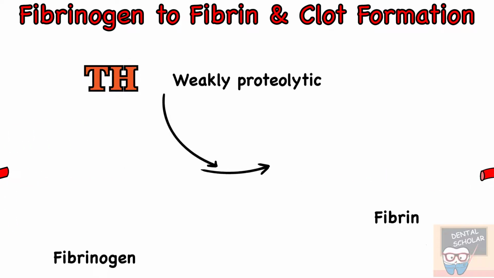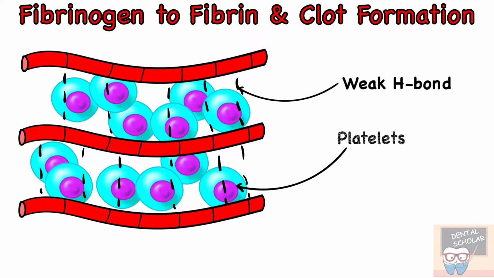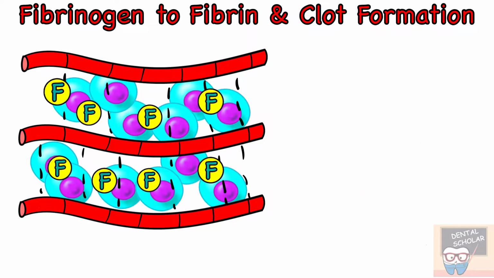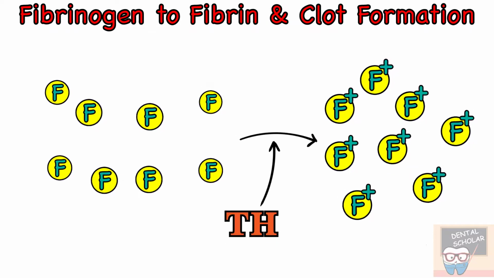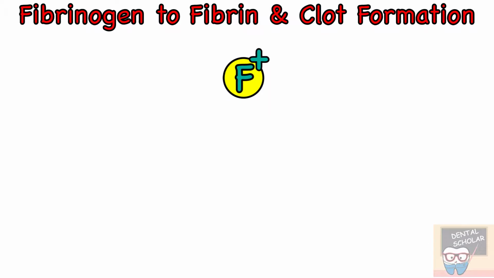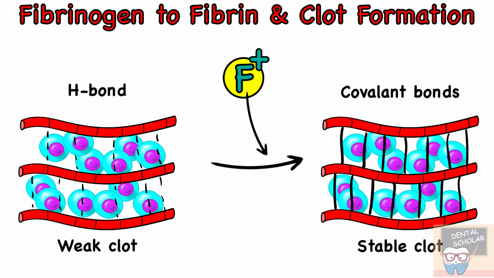In the early stage, the fibrin monomers are held together by weak hydrogen bonds, and platelets are trapped in this weak clot. These platelets secrete fibrin stabilizing factor, which is activated by thrombin. So this activated fibrin stabilizing factor replaces the hydrogen bonds with covalent bonds, and the clot becomes strong along with cross linkage of fibrin monomers. So a strong clot is formed.